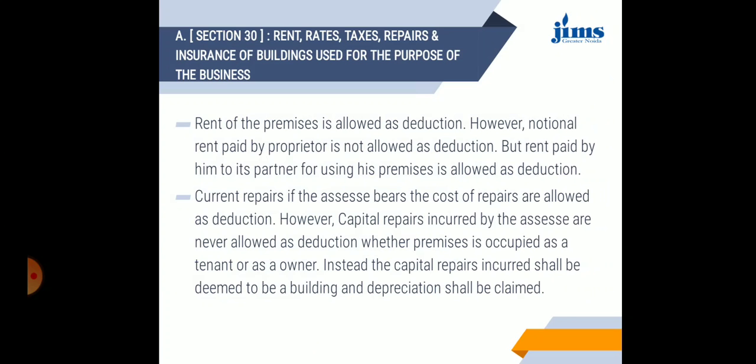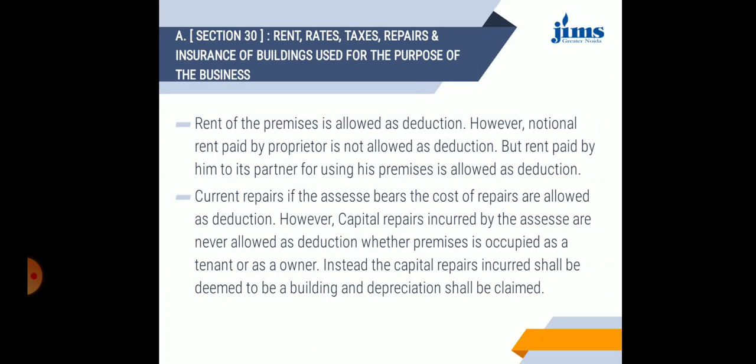Under section 30, the rent, rates, taxes, repairs and insurance of a building which is used for the purpose of business, that is, the rent of premises, is allowed as deduction. These are the special deductions which are allowed. The rent is allowed as a deduction to all the assessees. However, notional rent paid by the proprietor is not allowed as deduction, but the rent paid by the assessee to its partner for using his premises is allowed as deduction.